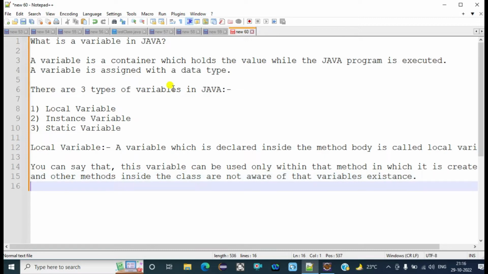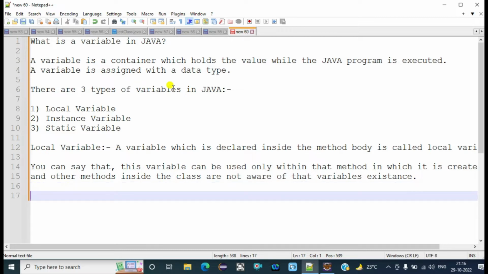Okay, so other methods are not aware whether that variable is created or not. That is only known to the members of that particular method in which it is created.